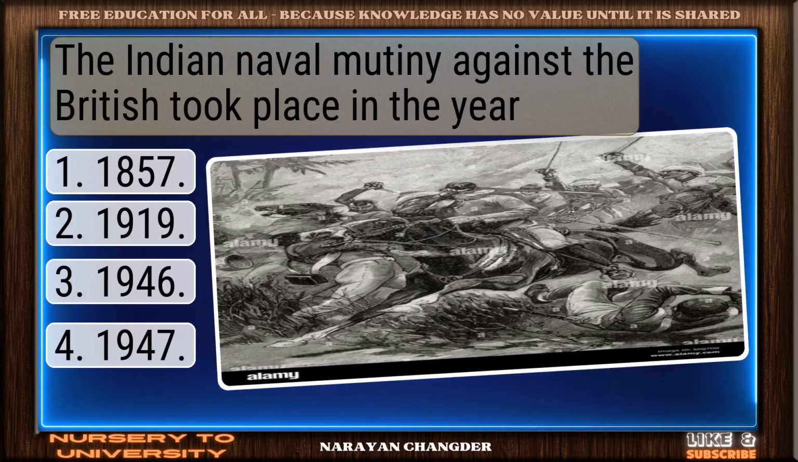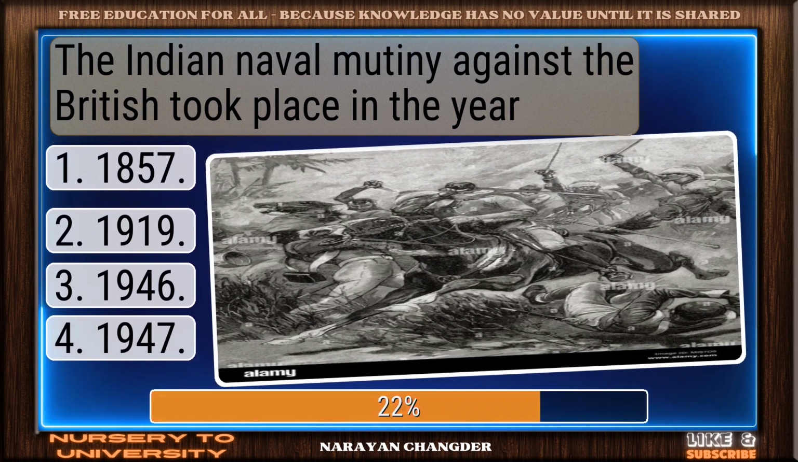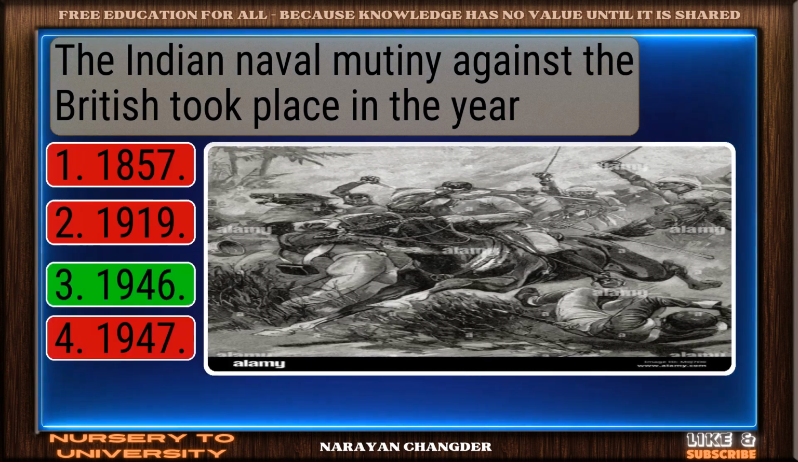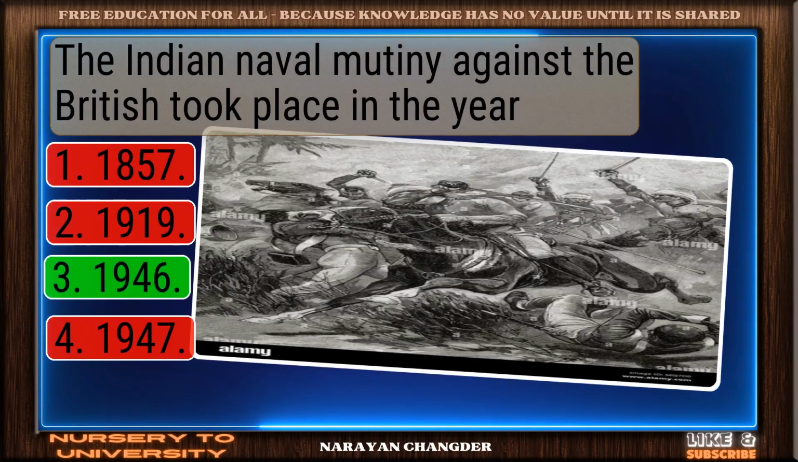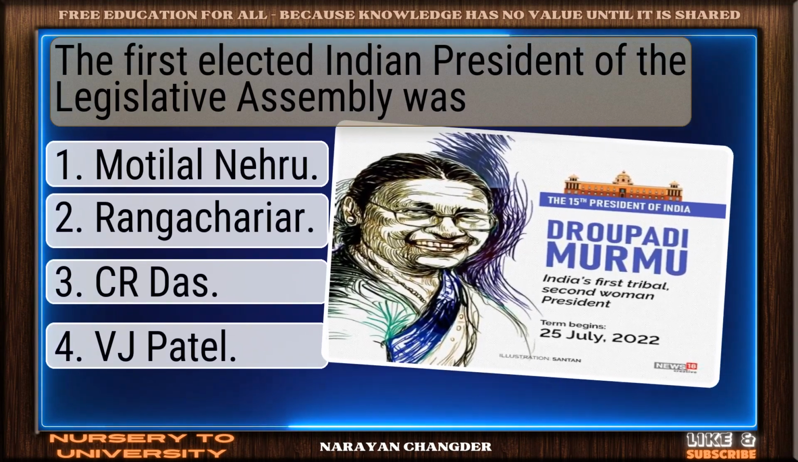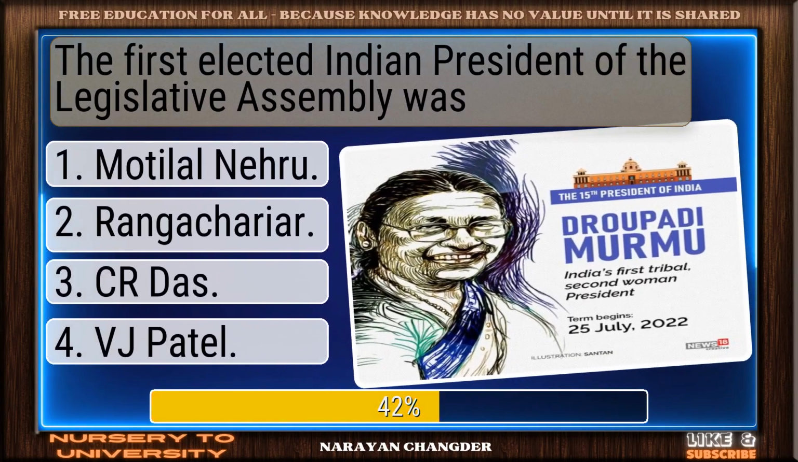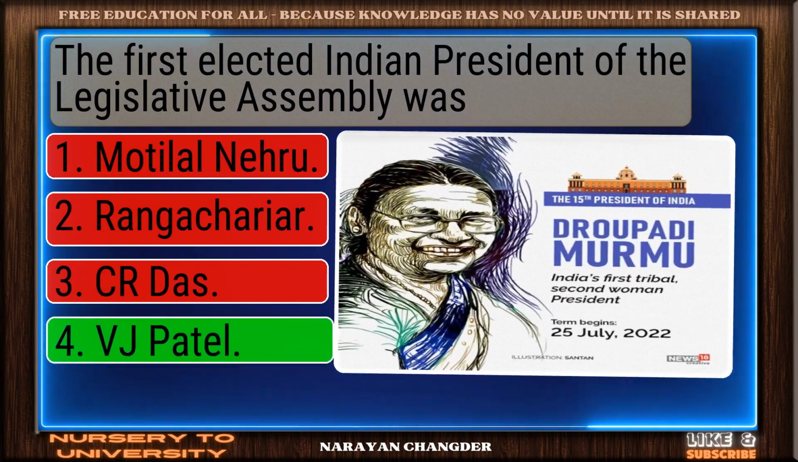The Indian naval mutiny against the British took place in the year. Excellent choice. 1946 is right. The first elected Indian president of the Legislative Assembly was. On track. Vithalbhai Patel is correct.